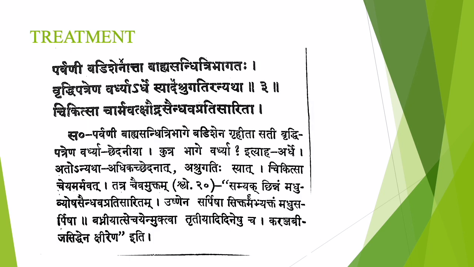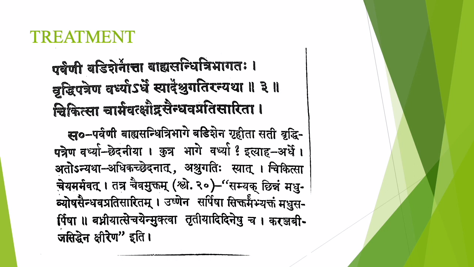Now we will see Parvani Chikitsa. Parvani Bedishenata Bahya Sandhi Tribhagataha Vrithipatrena Vardhe Arthe Syat Ashrugadir Anyada Chikitsa cha Armavat Kshaudra Saindava Pratisarita. So Parvani Bedishena Grihita: we can hold Parvani using Bedisha Yantra.